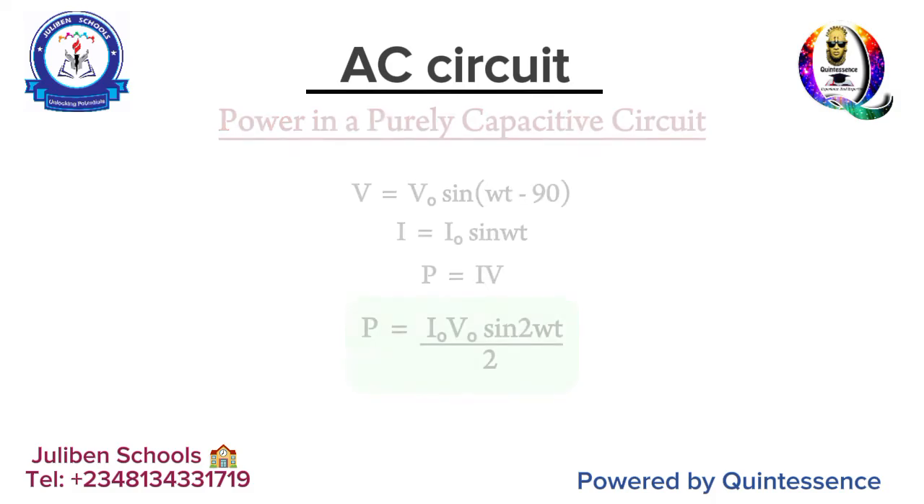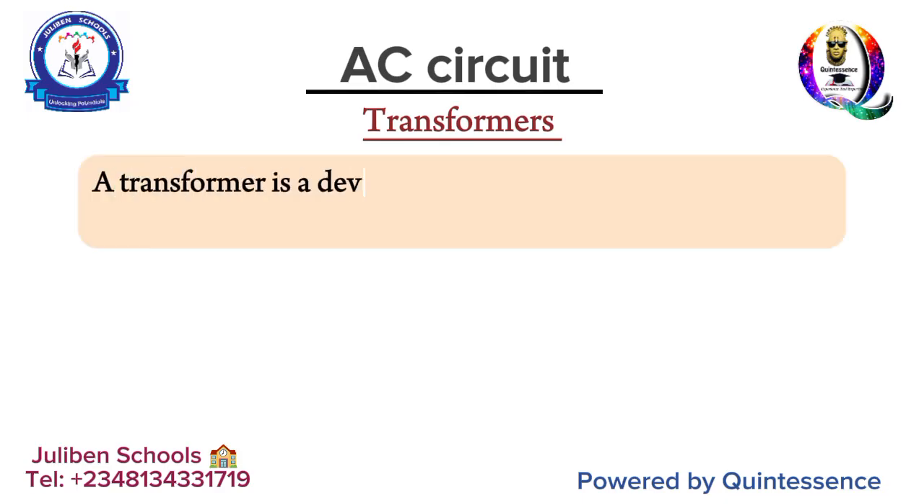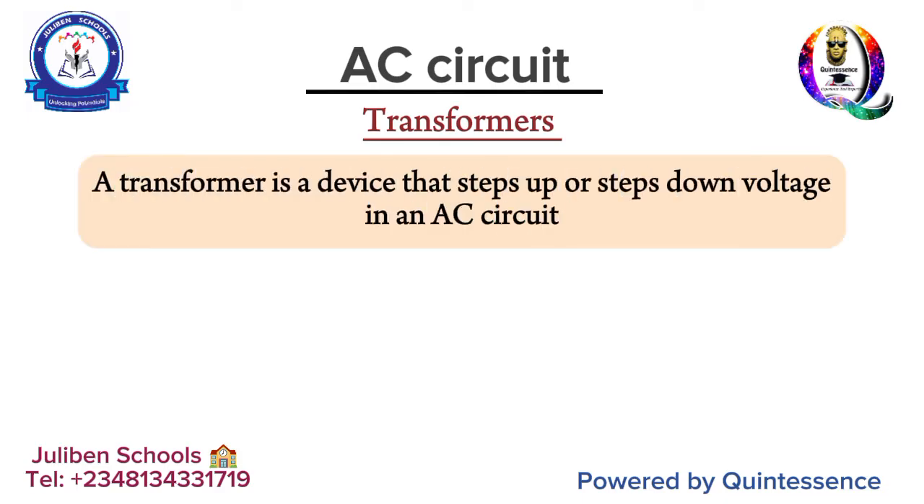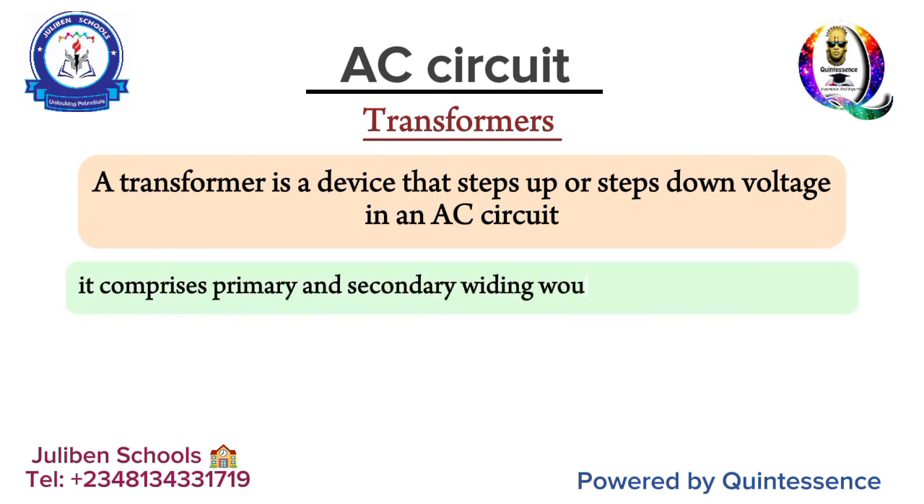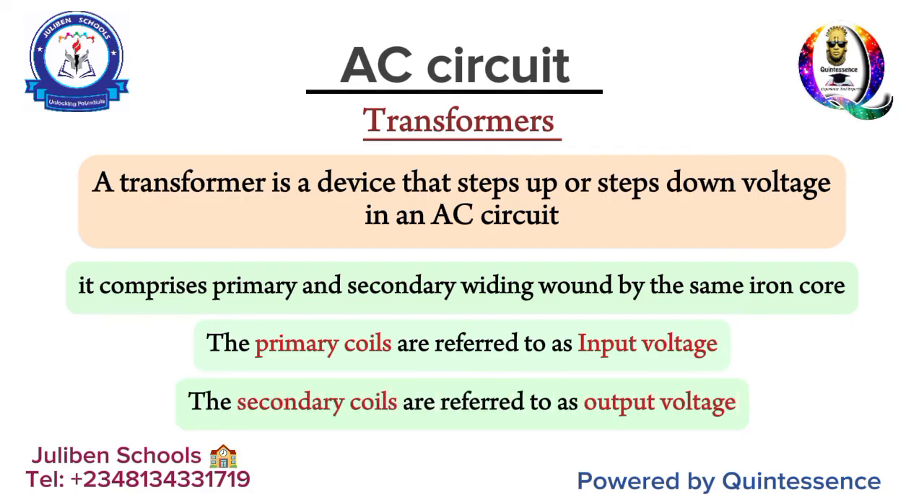Okay, good. So that takes us to the 19th fact, and that is on transformers. What is a transformer? A transformer is simply a device that can step up or step down voltage, okay? It comprises primary and secondary windings wound on the same core, right? Now, the primary coils are always referred to as the input coil, while the secondary coils are referred to as the output coils, as the case may be. Do you understand what I mean?